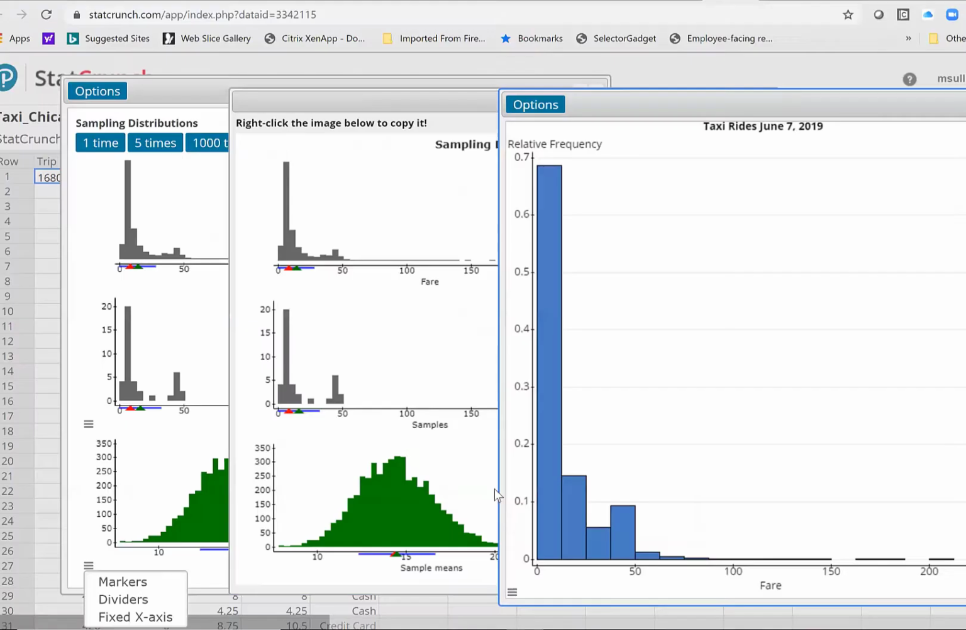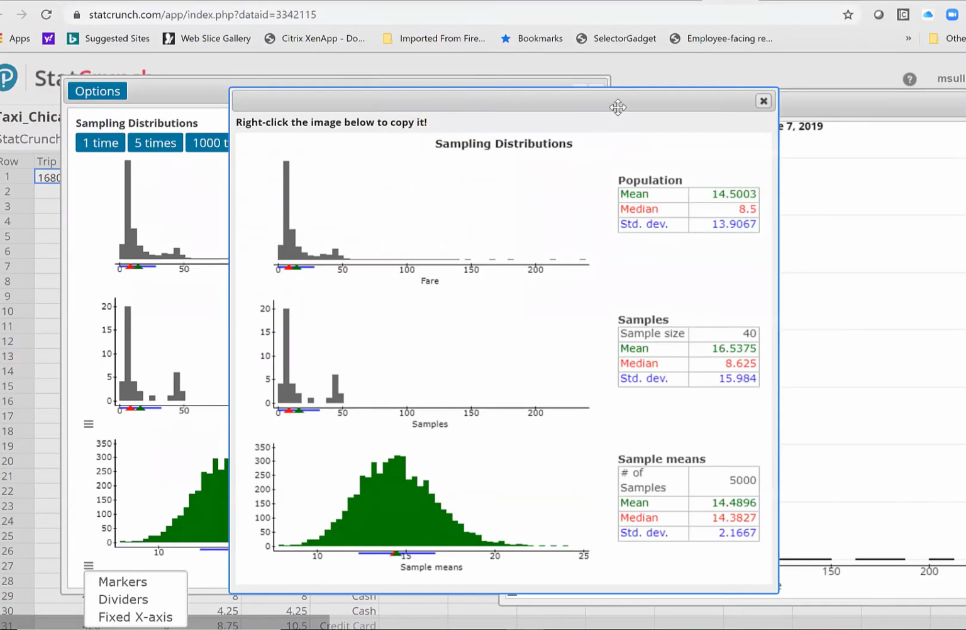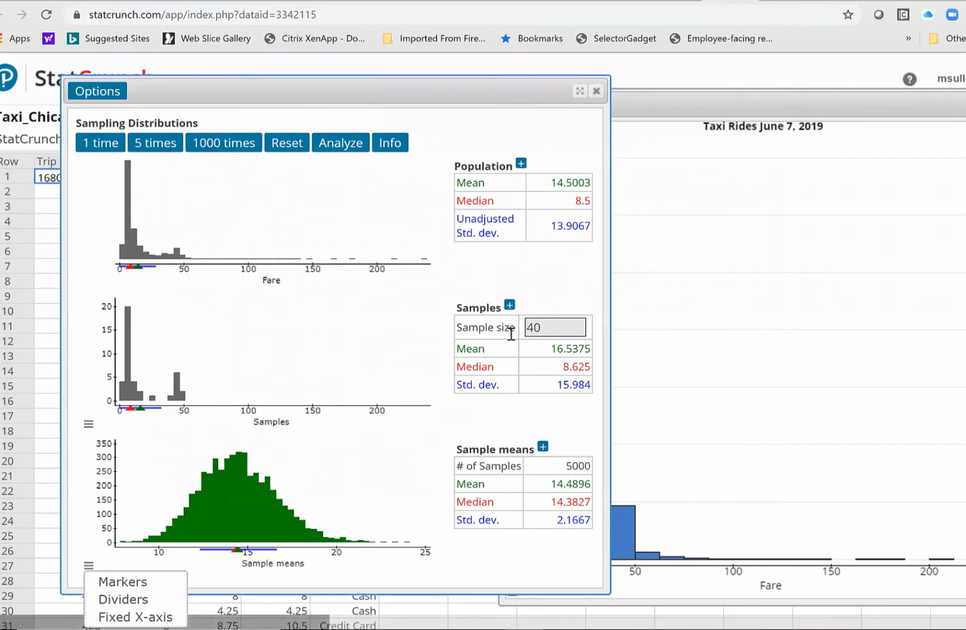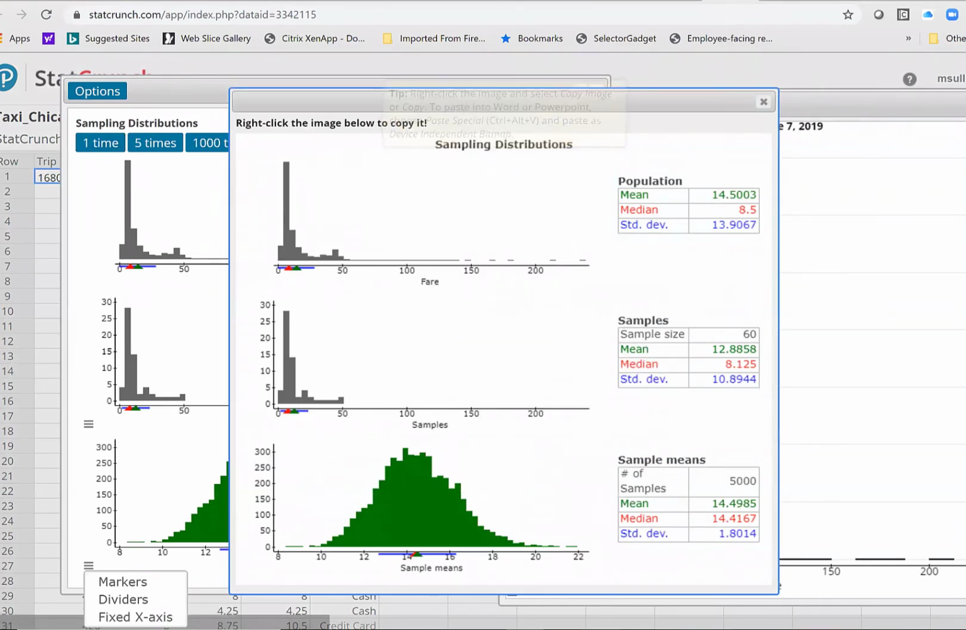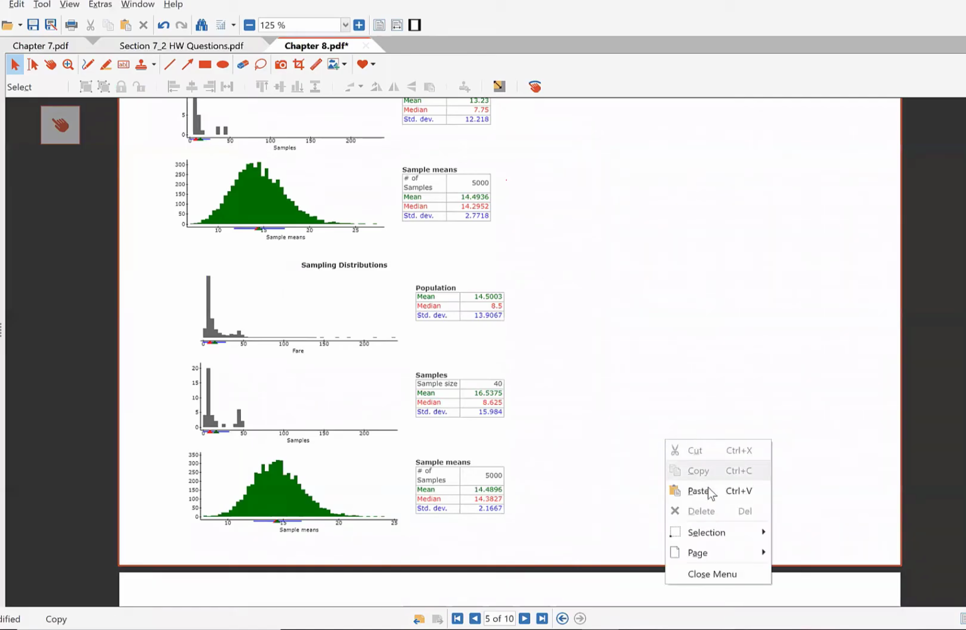And now if I do this again, but this time, what was this one? 40. Let's say I do 50, a sample size 50. You see how this is becoming more and more bell-shaped? Yeah. 60. Well, I think this is pretty close to bell-shaped now, wouldn't you? Yeah. And so here's the conclusion that we want you to come to in doing all of this.